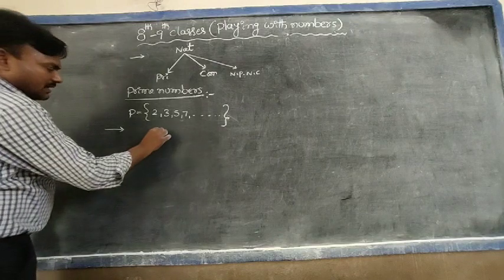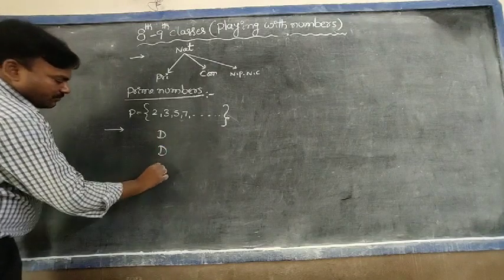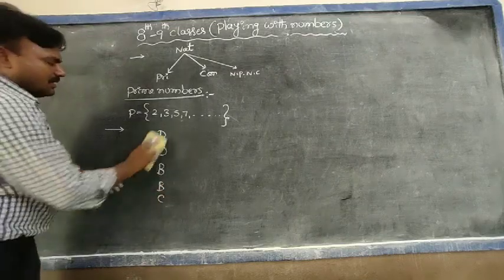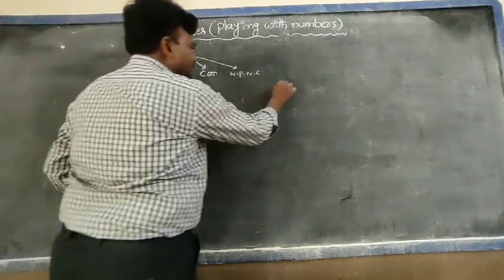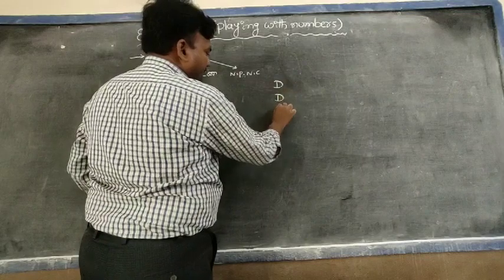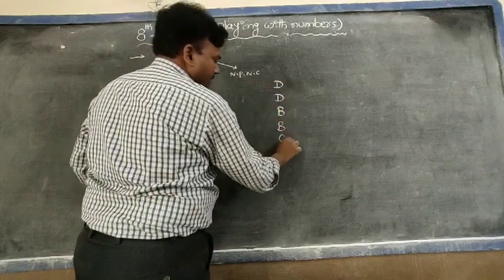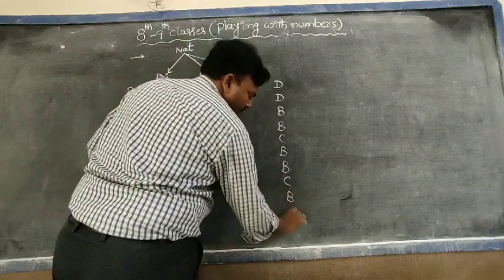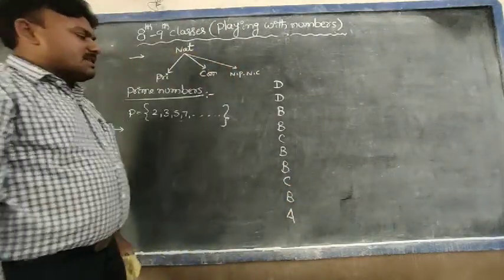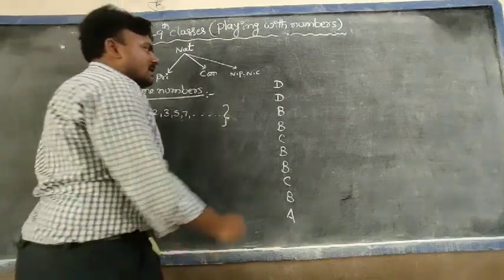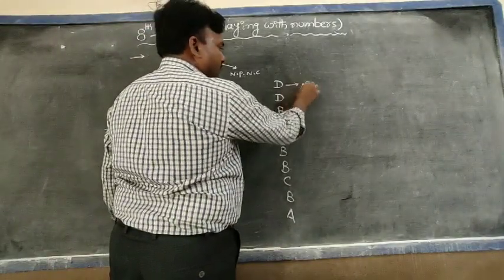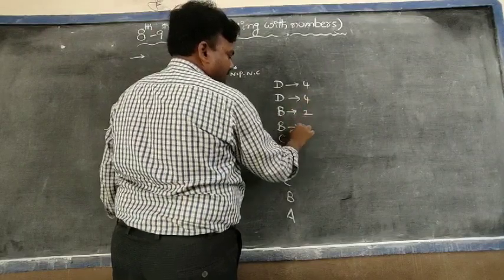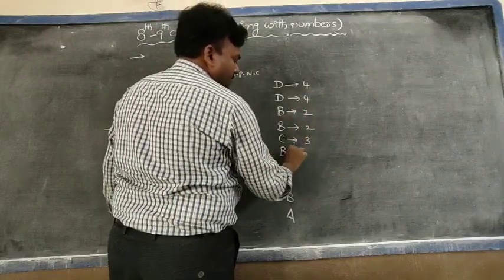So one, that is DD, BBC, BBC, BA. Method like this is taken. DD, BBC, BBC, BA. In ABCD, D is the fourth position, and B is in second position, and C is in third position.